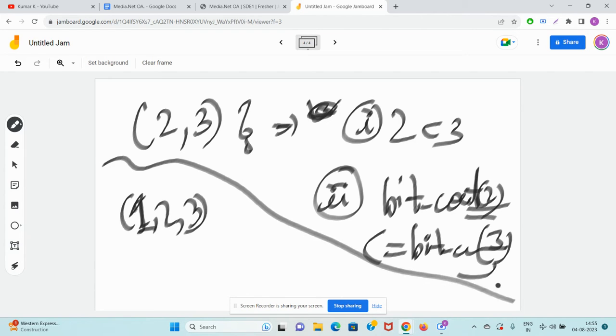Is 1, 2, 3 valid? Yes, the first condition is correct, which is 1 less than 2 less than 3. Now in the second condition, guys, you will have to check the two cases. For each index I, you will have to check.